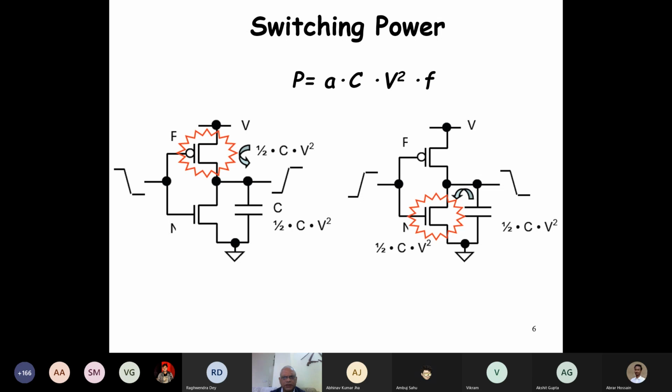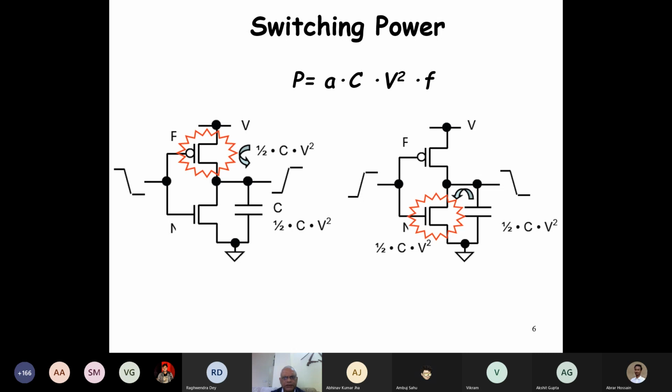Now let's look at this transistor here. If we represent the model of the transistor, we represent the parasitic capacitance here. The parasitic capacitance is C here, and as the transistor switches from off to on, let's look at the voltage curve here, 0 volt ground and high voltage.